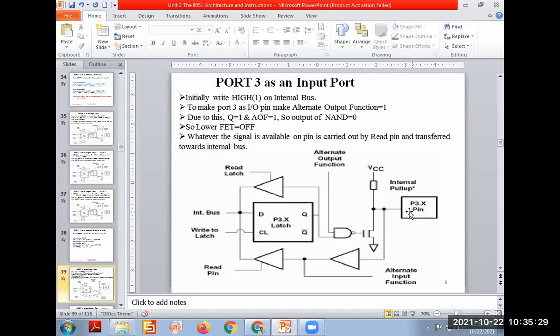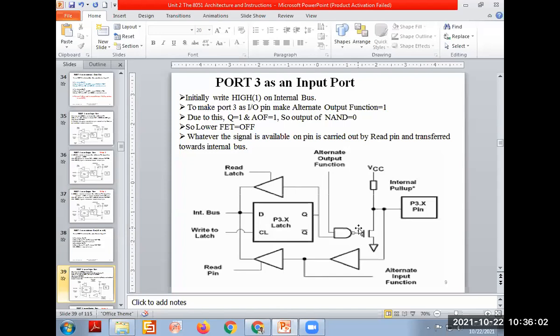To become the input port, I always send the high level signal on that, through the internal bus. At the same time, to use this as an input output, the alternate output function signal will always be 1. That is the logic hint to remember. And this input signal is also 1 coming here, writing 1 on that. So D equal to 1, Q is 1, and this alternate output function signal is also 1, which means the output of the AND gate will be 0.